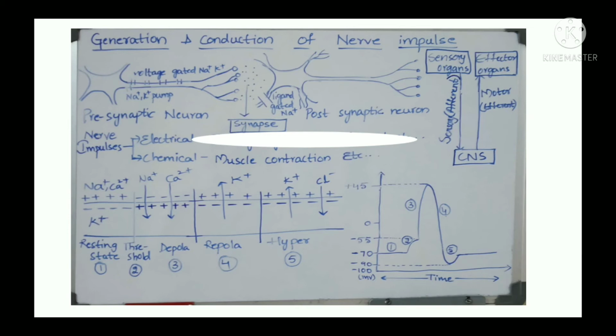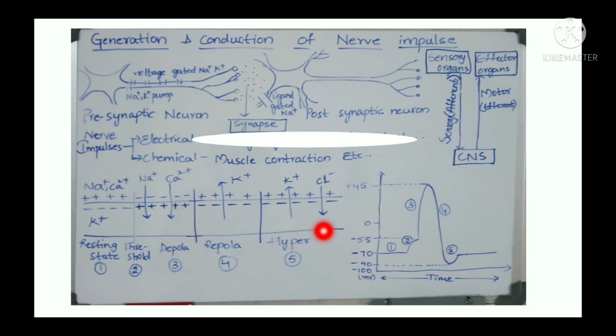So here, the definition of action potential is the potential difference between the outside membrane and the inside membrane. That is nothing but the action potential. So the points to be remembered in this case: first, what is action potential? The difference between the outside membrane and the inside membrane is action potential.